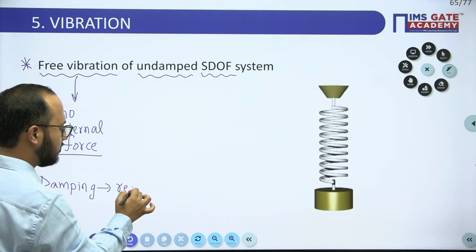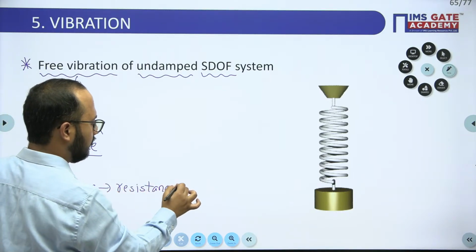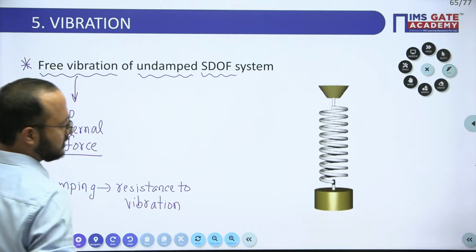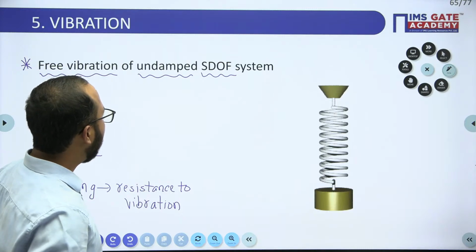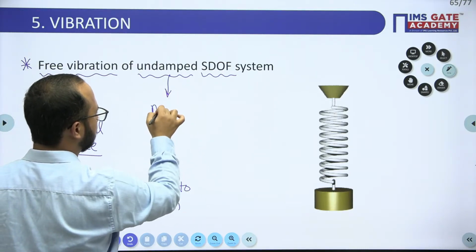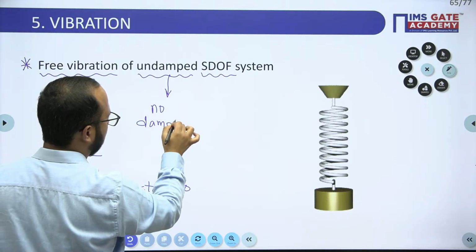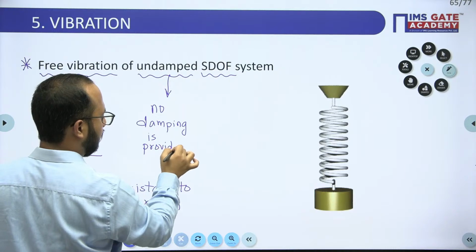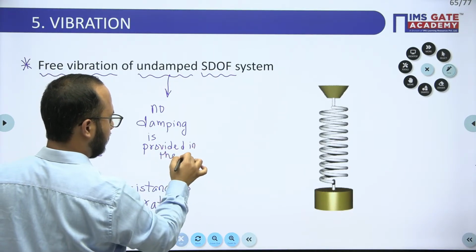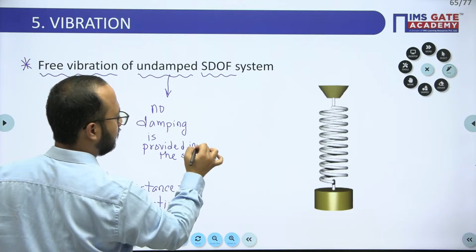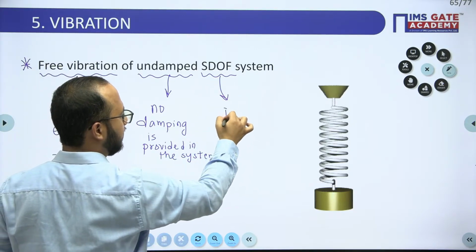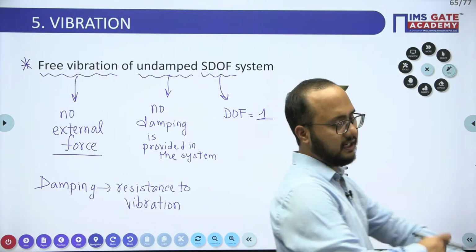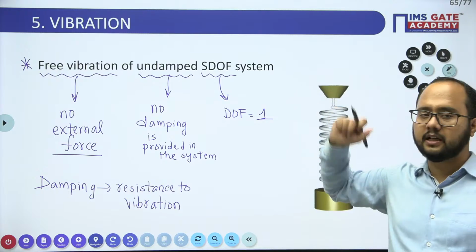Damping basically means resistance to vibration, right? And undamped system basically means no damping is provided in the system. Okay, and what do you mean by single degree of freedom? It means degree of freedom is 1 here. So this is the complete meaning of the topic here, right?